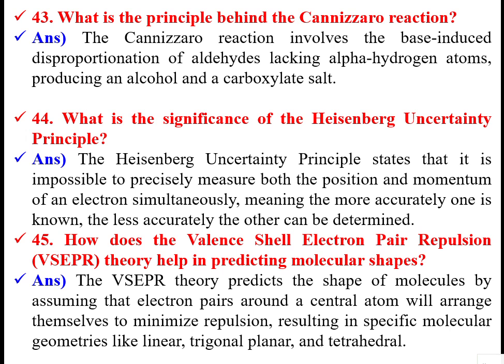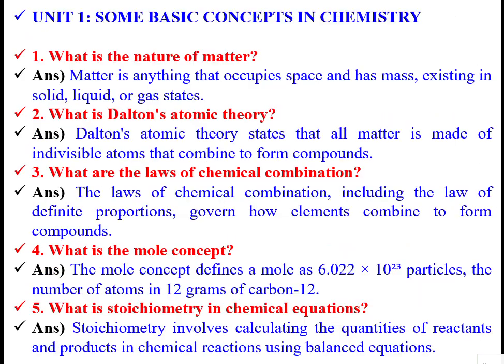Electron pairs are like charges, and like charges always repel. To minimize that repulsion, molecules take specific geometries like linear, trigonal planar, and different shapes.